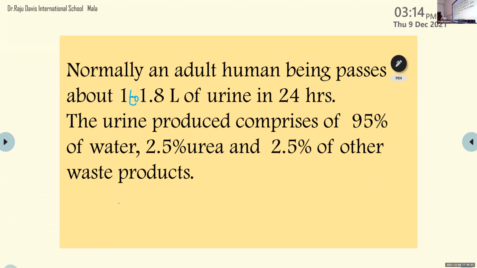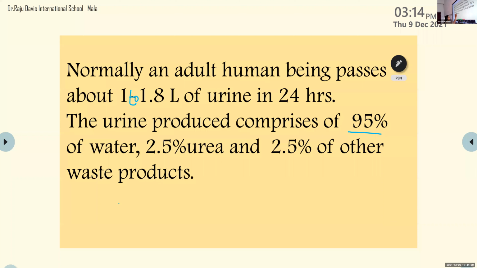And the urine produced comprises 95% water. So the urine that we pass out mainly consists of 95% water, 2.5% urea, and 2.5% other waste products.